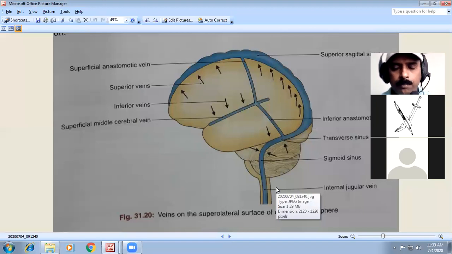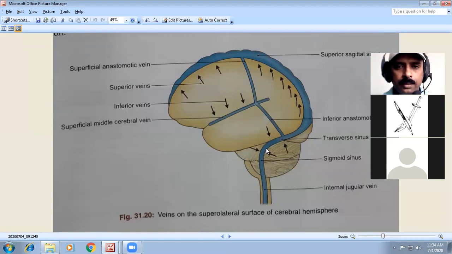After the blood supply, you have to know the venous drainage. The veins are very thin and their walls are absent, so the veins of the brain are called sinuses.